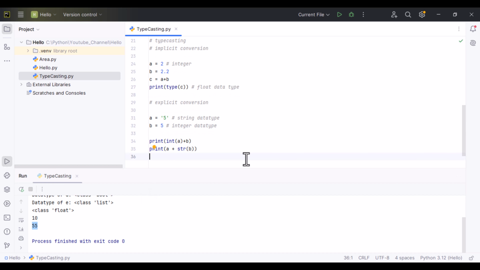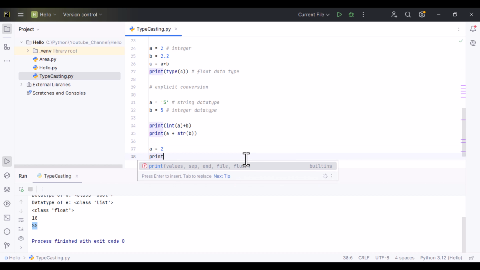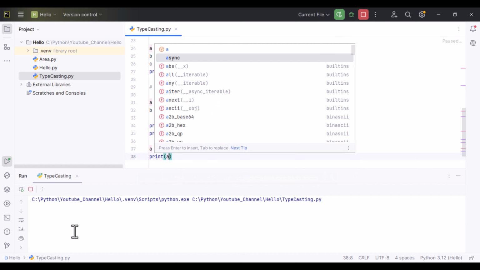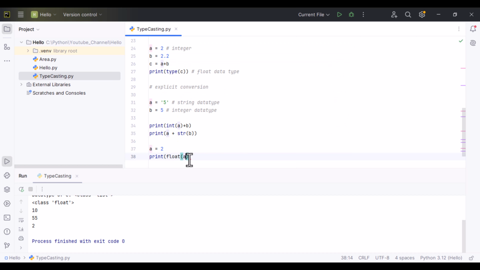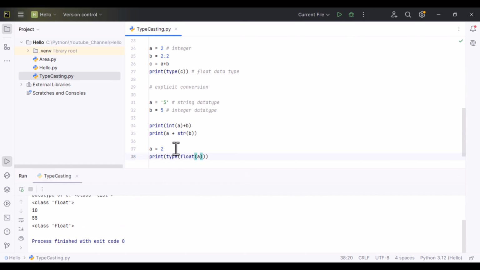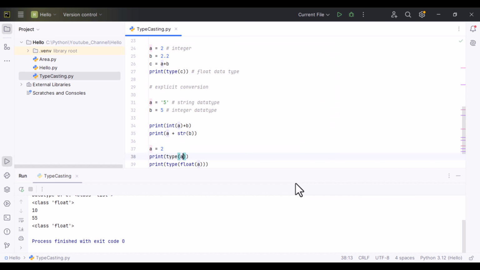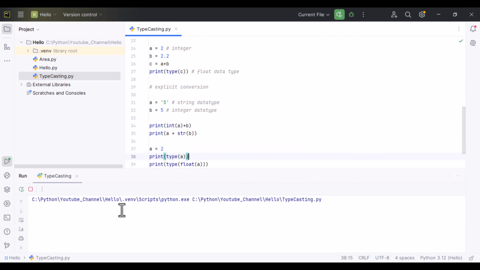Now if we want to convert an integer like a equals 2 into a floating point, if I print a, it will give me 2. If I say float(a), it will convert this into 2.0. Now if I check the type, it shows me that the type of variable a is now float, but at this point it was an integer.